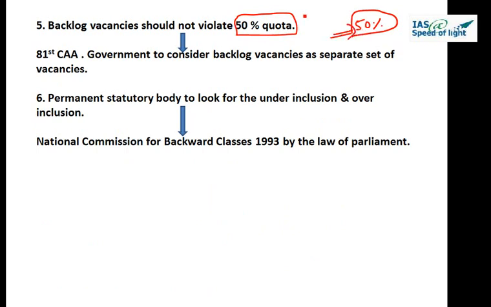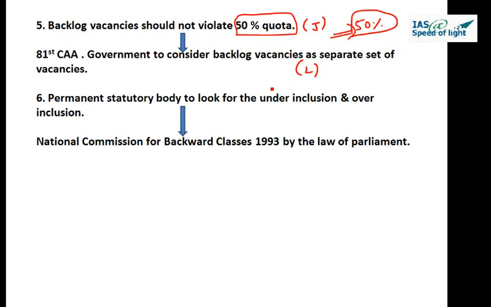Now this is what judiciary said, and this is what legislature did. They passed 81st Constitutional Amendment Act. Let us read Article 16(4B), which is: nothing in this article shall prevent the state from considering any unfilled vacancies of a year which are reserved for being filled up in that year in accordance with any provision for reservations made in clause 4 or clause 4A as a separate class of vacancies.